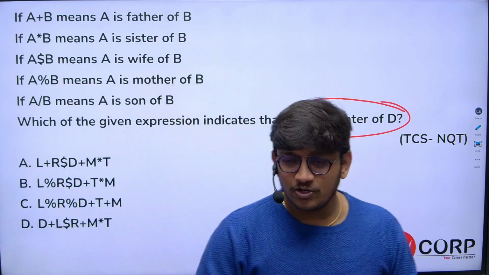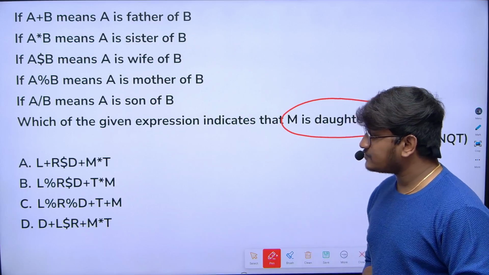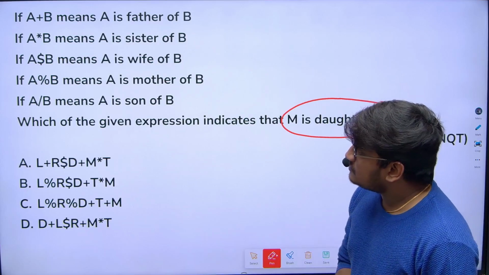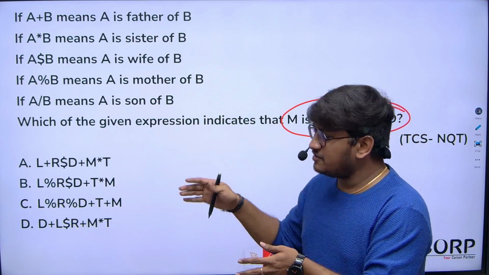I hope you guys are trying this question. The same pattern, but symbols got changed.